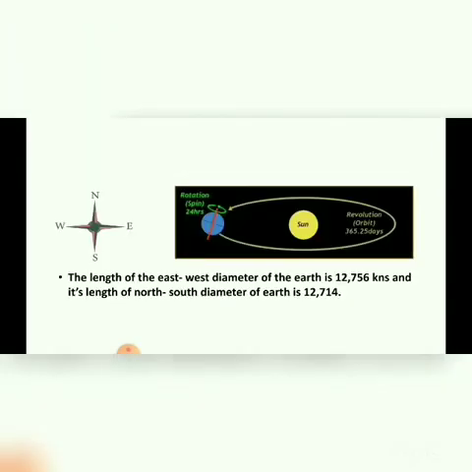Revolution of the earth. The earth revolving around the sun is called the earth's revolution. This is the sun and the earth. The earth revolves around the sun in an elliptical path, its own orbit. This is the earth's orbit, and the earth revolves around the sun. This is called the revolution, the earth's revolution.